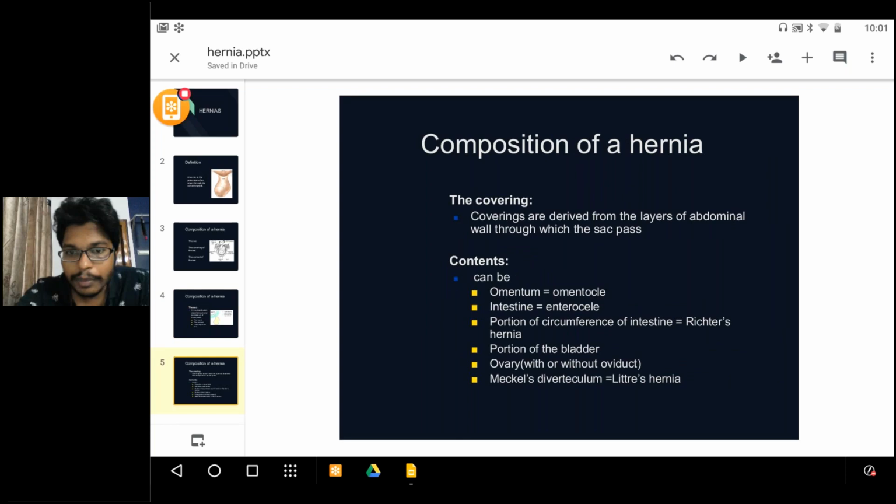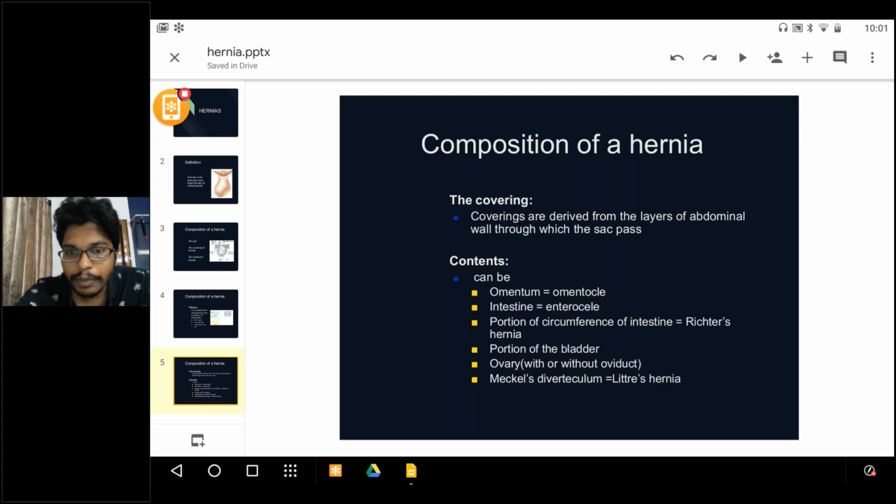Composition of hernia. We have already spoken regarding the coverings. Coverings are derived from the layers of the abdominal wall through which the sac passes: skin, subcutaneous tissue, Camper's, Scarpa's, external oblique aponeurosis, like that.